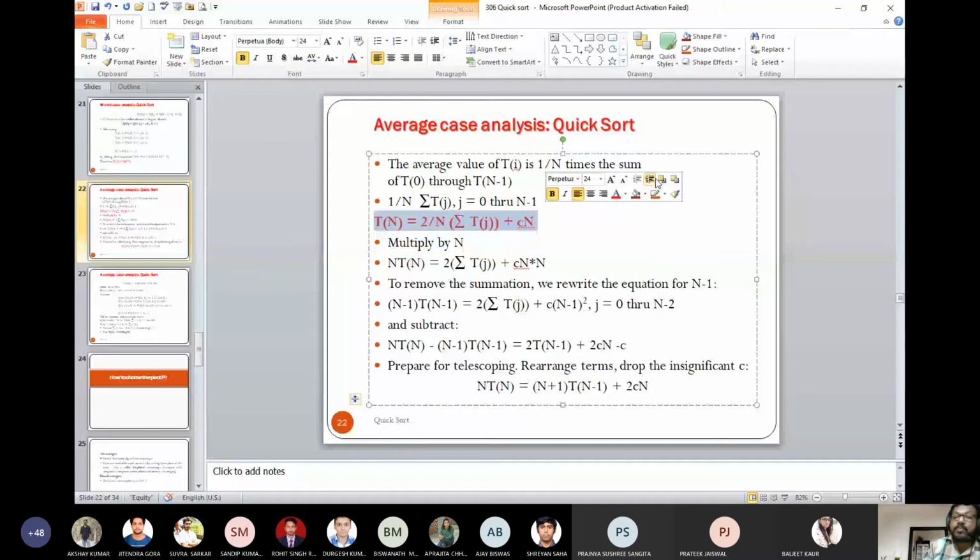So the objective is to prove that the quicksort algorithm terminates with a complexity. What will be the complexity? Any good guess? It will be n log n, the same as the average case. This is very similar to the average case analysis, nothing different.